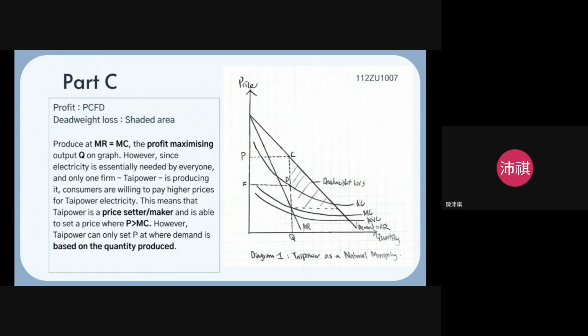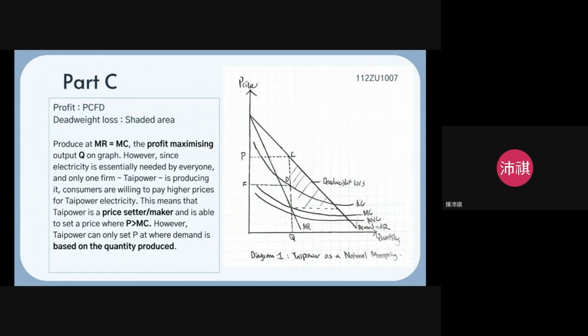Of course, since Thai Power in this case is the only firm providing electricity to the entire market of Taiwan, they become a price setter because they have no competition. As such, they can set a higher price for their goods, because consumers will still want to buy their goods if they sell at a higher price.